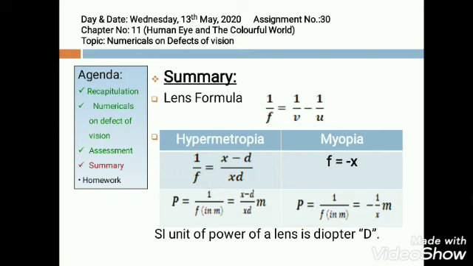The SI unit of power of lens is diopter, represented by capital D. Always write the units after solving the numerical, whether it is focal length or power of lens. Don't forget to write units, as it may lead to deduction in your marks.